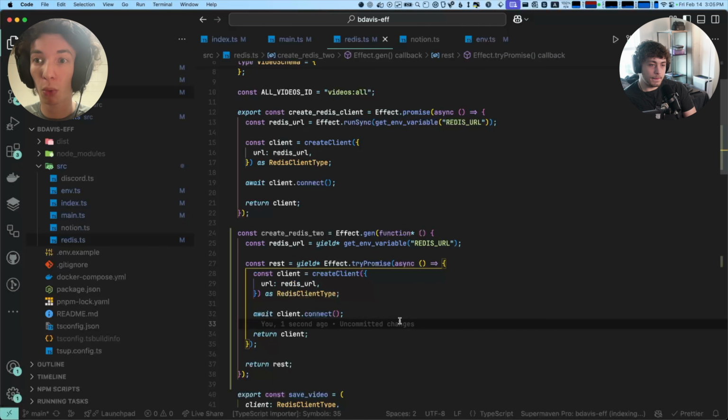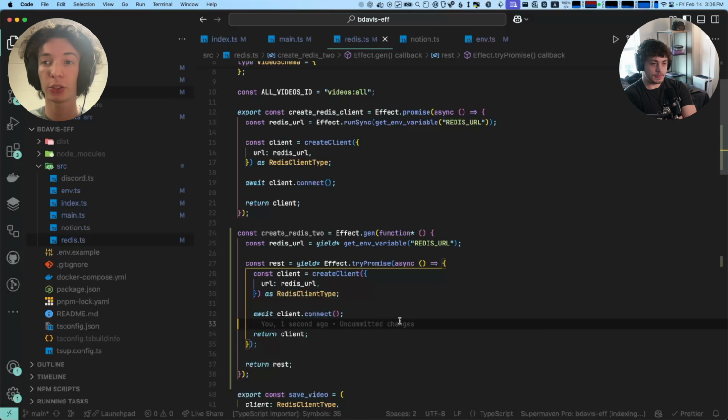One of the really important parts of effect's error handling is the distinction between expected errors and unexpected errors. A good example is a panic in Go. There's the normal error handling, where you return an error from the function, and there's a panic, which is like the whole process is done, the whole stack is unwound.